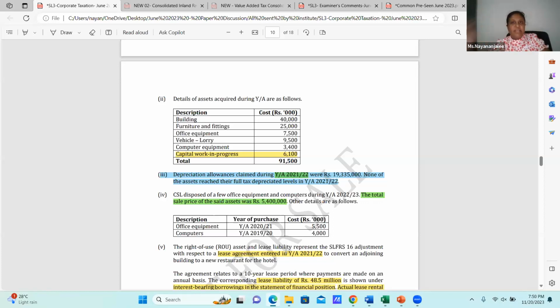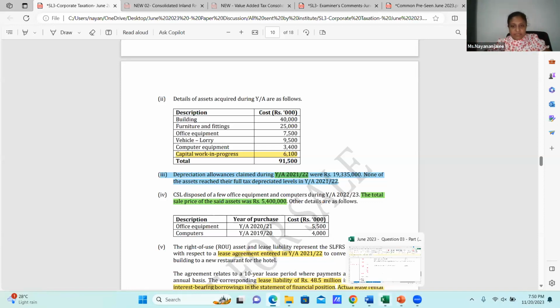The capital allowances on the assets which we have disposed in the year are also included in the 19,335. Then at the end of the year, these assets were not there. We cannot take those capital allowances in our year of assessment.